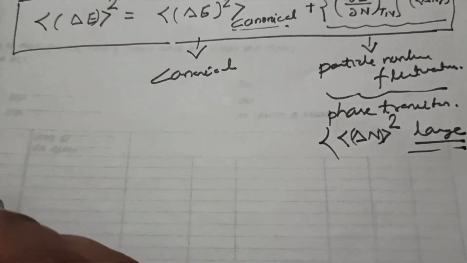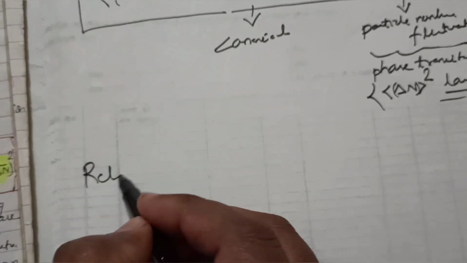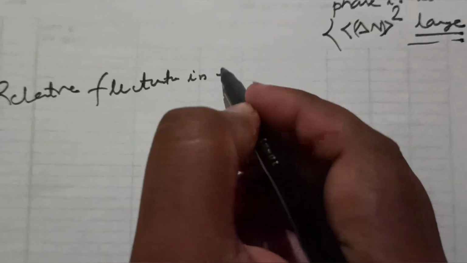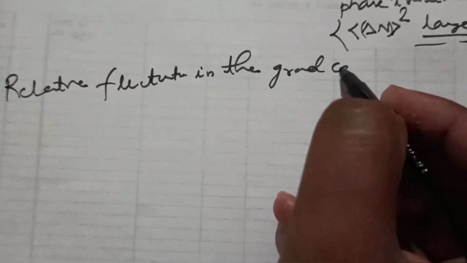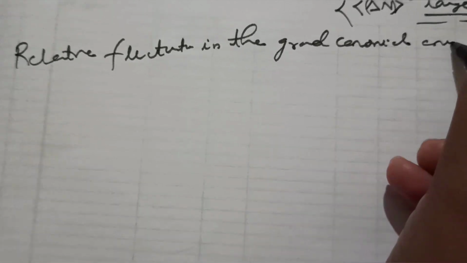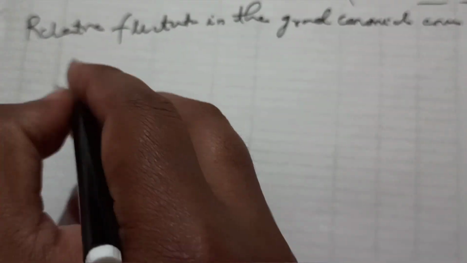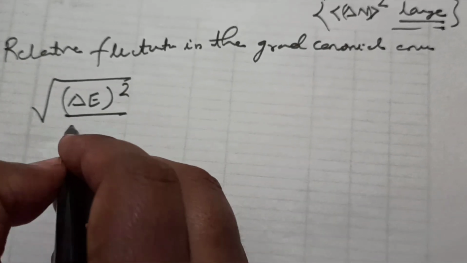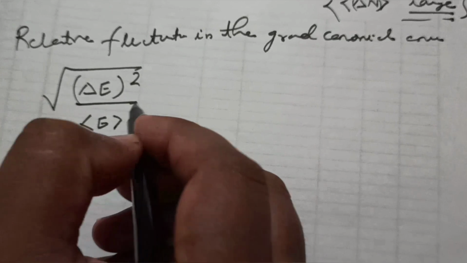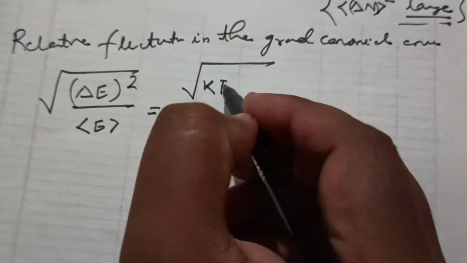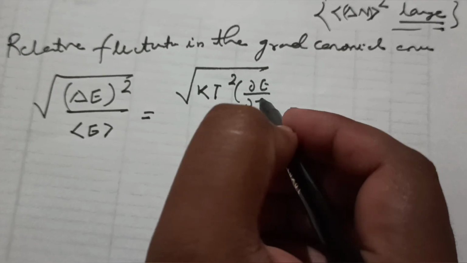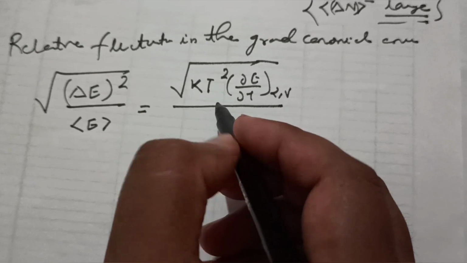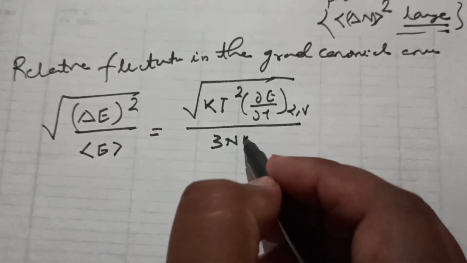So we can have the relative fluctuation in the grand canonical ensemble to be del E square upon the average of energy. This is equal to, as we have calculated here, kT square times of del E upon del T, at alpha and V constant, upon the energy, which is 3kT.